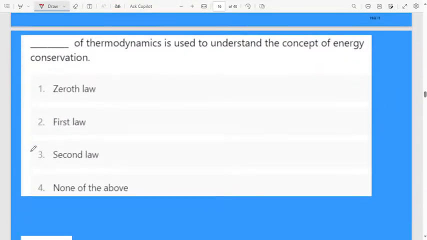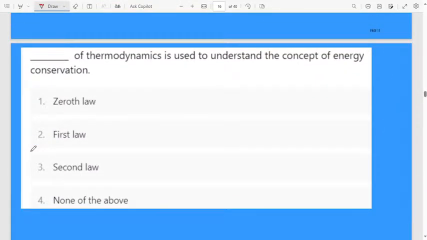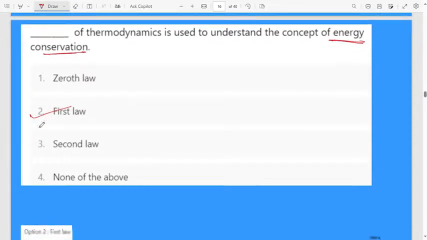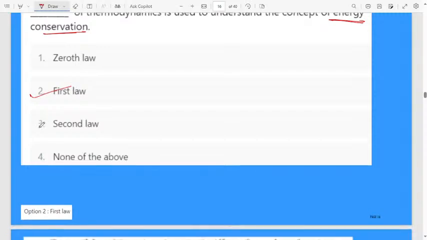Let us move to the next question. Dash of thermodynamics is used to determine the concept of energy conservation. Already I discussed energy conservation, which law it is telling. Zeroth law, or second option first law, third option second law, none of the above. Already we discussed the first law of thermodynamics. It is used to understand the concept of energy conservation.